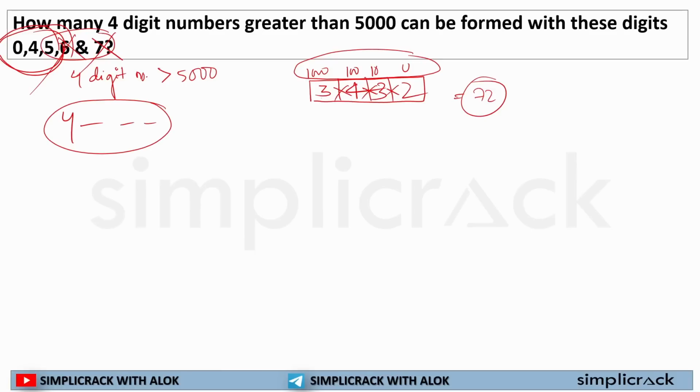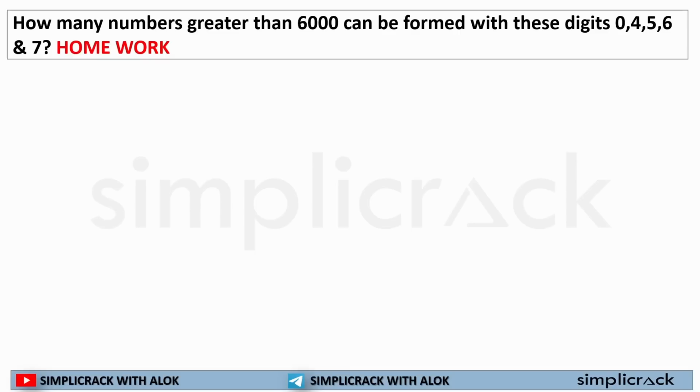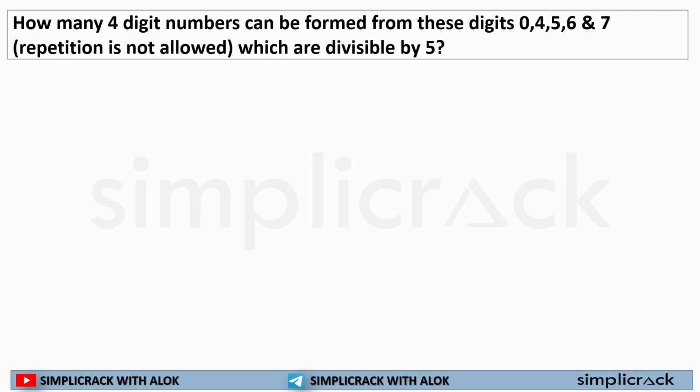Okay. Now, this is an easy question for all of you. You can solve it. Repetition is not allowed and the number must be divisible by 5. Now, first thing you need to understand, the divisible by 5 rule: unit digit should be 5 or 0.